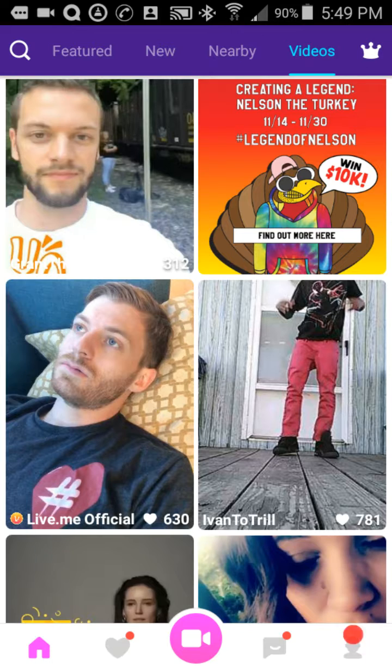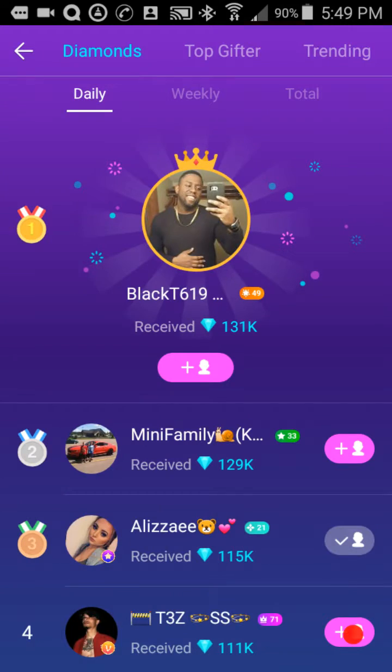The top king crown there takes you into the biggest platform, people that made the most gifts, that has been featured. That is the top part of the platform at the moment. There's 3 different sections and then 3 different sections under it. With that being said, you have daily. This is who's on top today, who's made the most, who's did the most, who's the top broadcaster of the day so far.